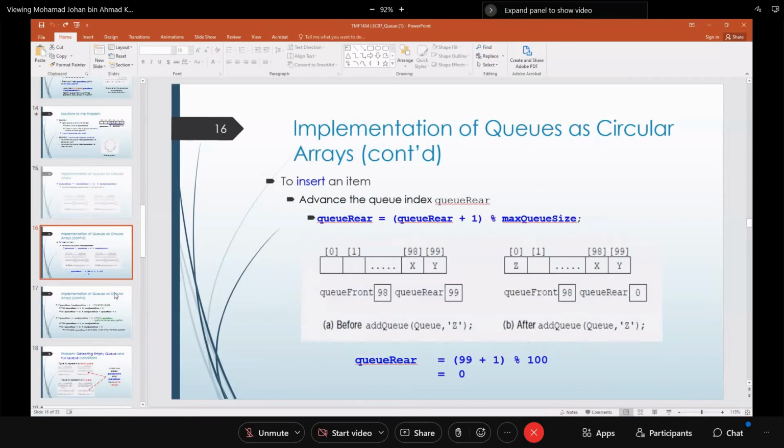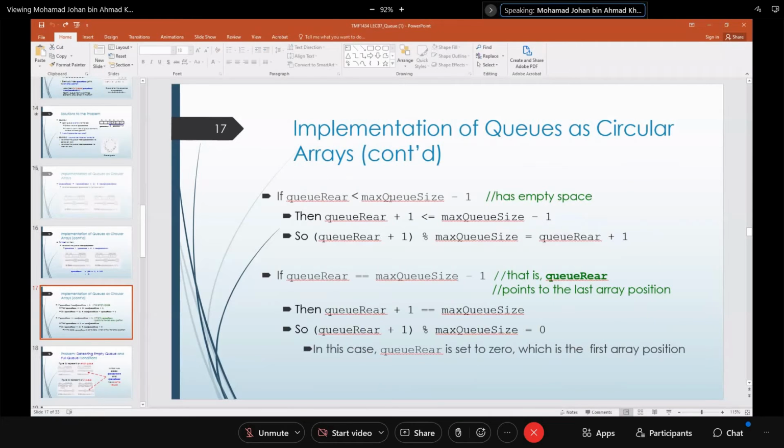Okay, so this is the mathematics basically. If queue rear is less than maximum queue size minus 1, so this is to see if it has empty space, then queue rear plus 1. So if queue rear is less than maximum queue size minus 1, then if you do queue rear plus 1, it will be less than or equal to max queue size minus 1. Alright, so queue rear plus 1 remainder by max queue size, you get the value queue rear plus 1.